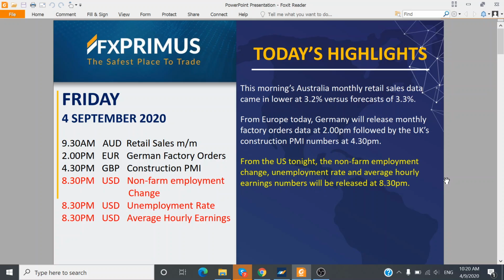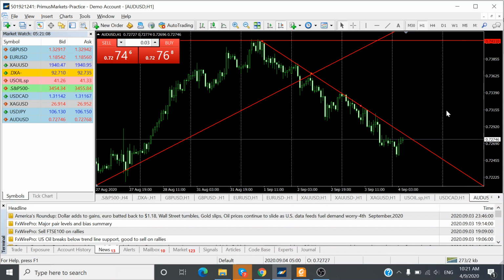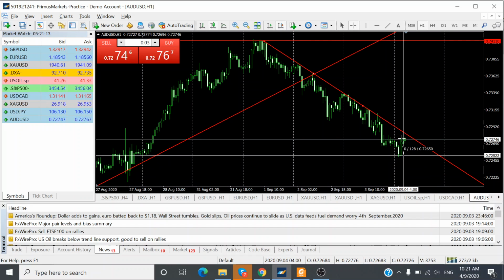And towards the morning sessions for today and also the afternoon sessions, we will be having some minor data. Australia announced their monthly retail sales data at 9:30 a.m. this morning. The numbers came in at 3.2%, just a tad below market expectations of 3.3%. So, is there any major impact on the Aussie dollar? Well, marginally, I guess. It just pushed up the Aussie dollar by about 23 pips.